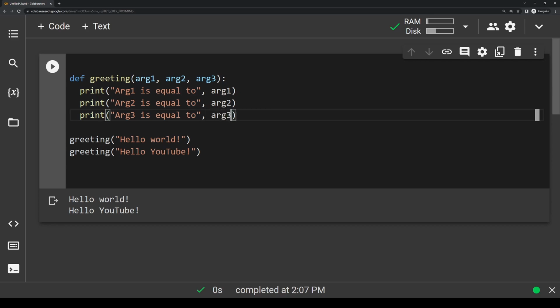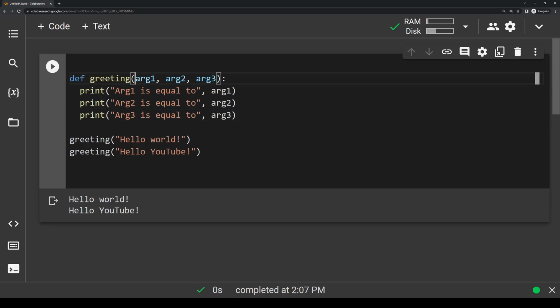So basically, the way I'm writing these print statements here, you might notice there's a comma here, which is a little bit confusing because we just said print statements have one argument, but essentially what we're doing here is we're just combining a string and a variable in the same sentence so that we can print them out together, and I'll show you what it outputs in just a second.